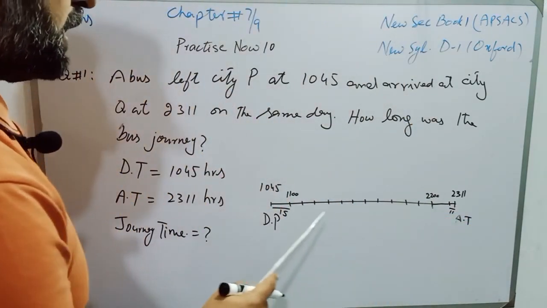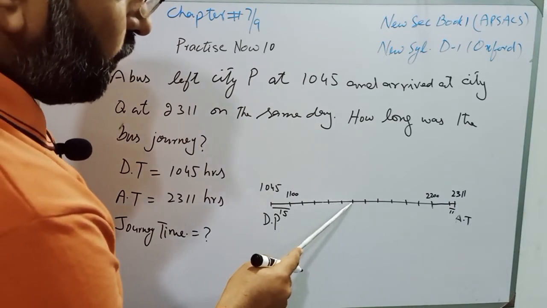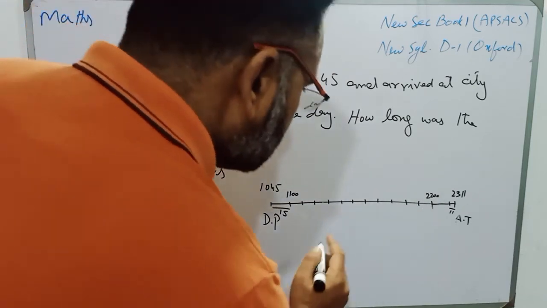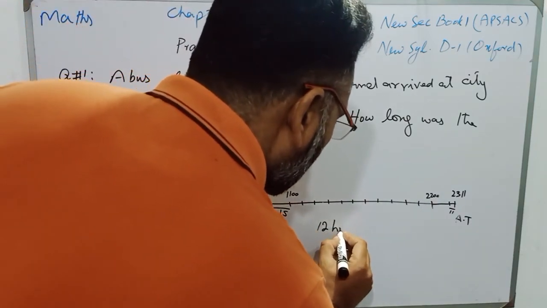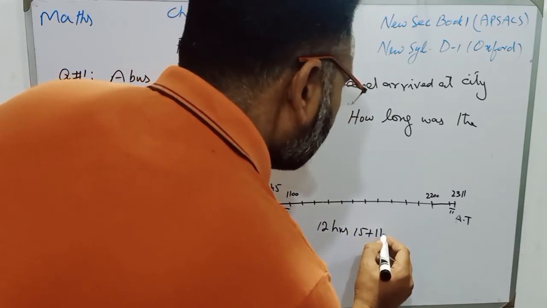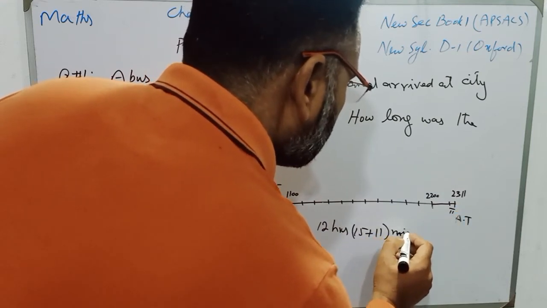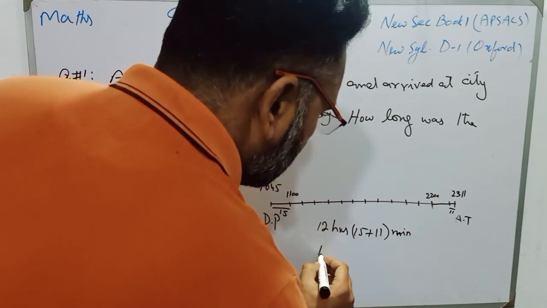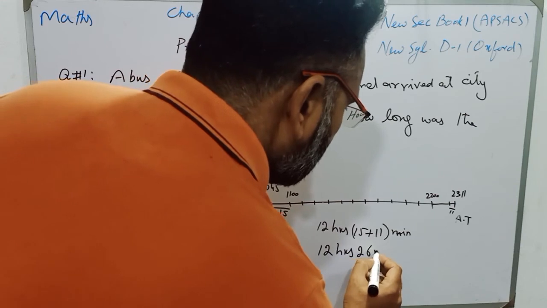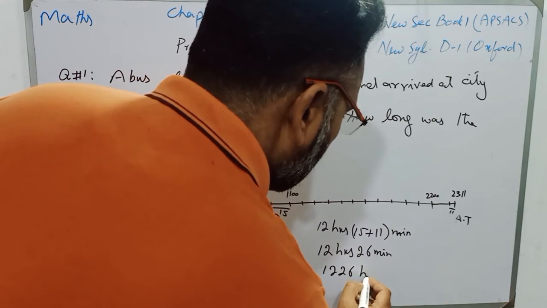So students, now count the hours: 1, 2, 3, 4, 5, 6, 7, 8, 9, 10, 11 and 12 hours. 12 hours plus 15 minutes plus these 11 minutes, and the total time will be 12 hours and 26 minutes, and it is written as 12:26 hours.